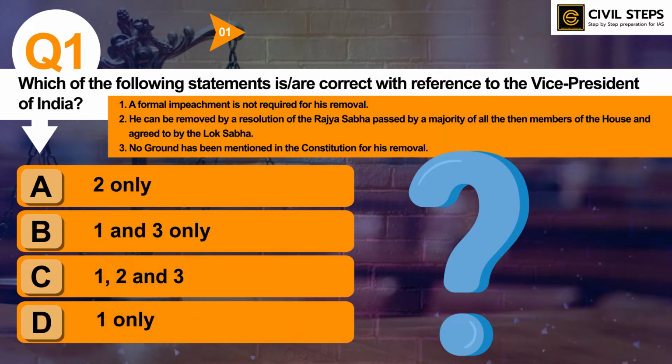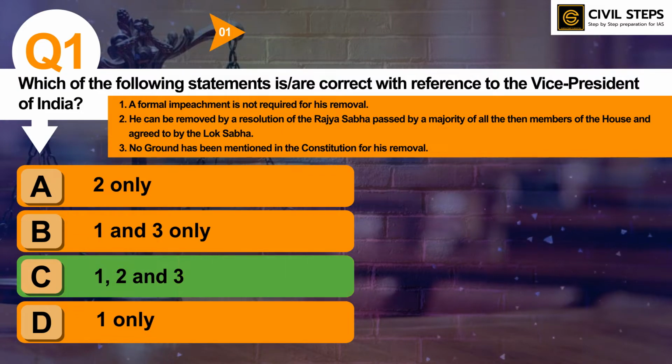So you can pause this video and write down your answer in the comment section. So the correct answer of this question is option C 1, 2 and 3. So all these statements are correct with reference to the Vice President of India.